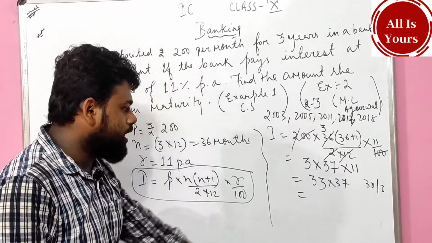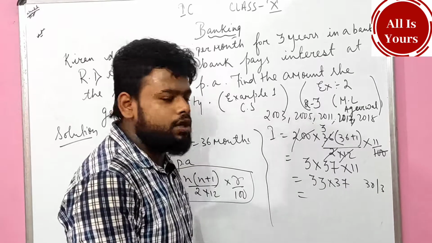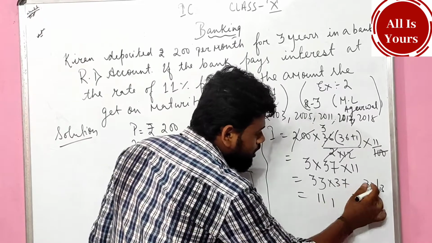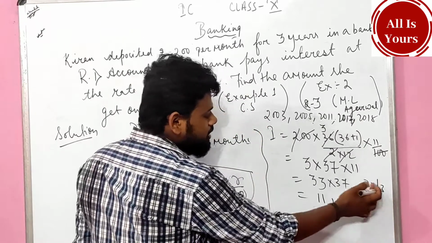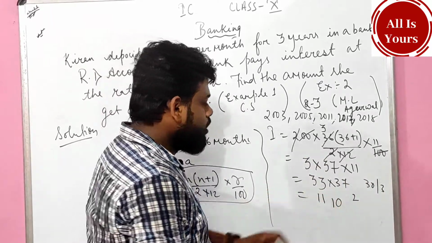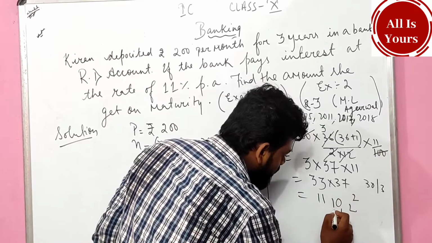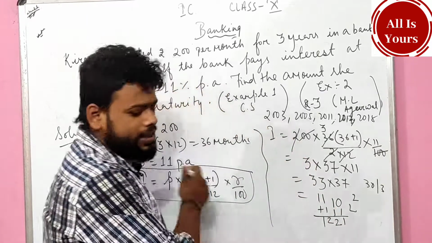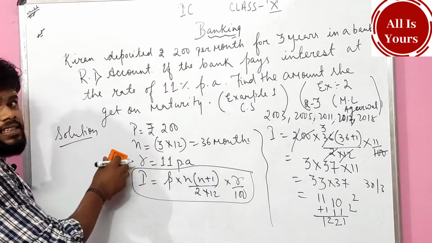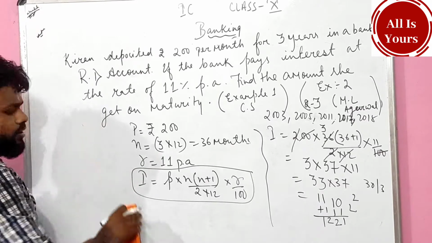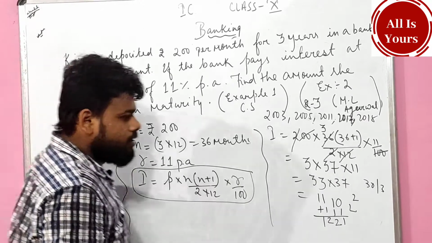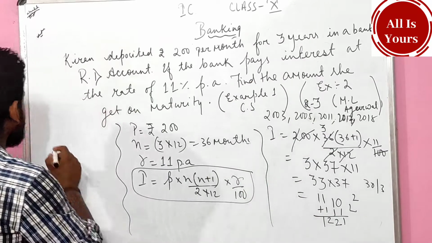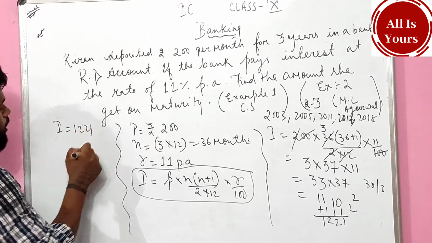Yes. 30 times 37: 3 times 7 is 21, 1 carry 2, 3 into 3 is 9, plus 2 is 11, so 1110. Then 3 times 37 is 111. Adding them: 1110 plus 111 is 1221. That means the interest I got is 1221 rupees.